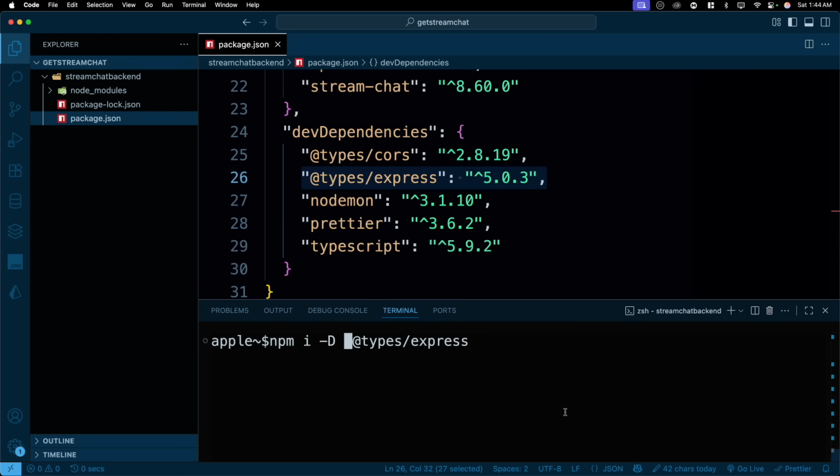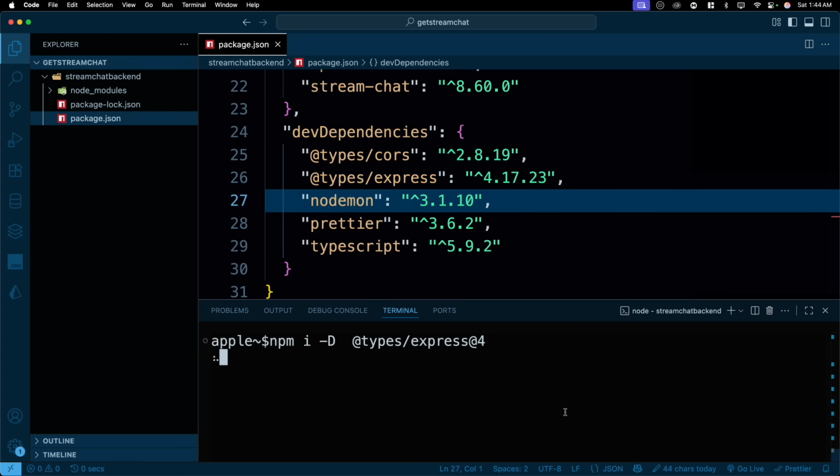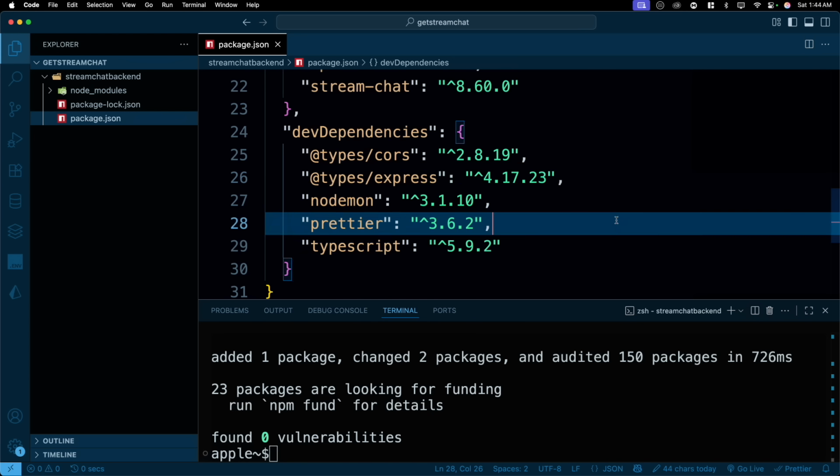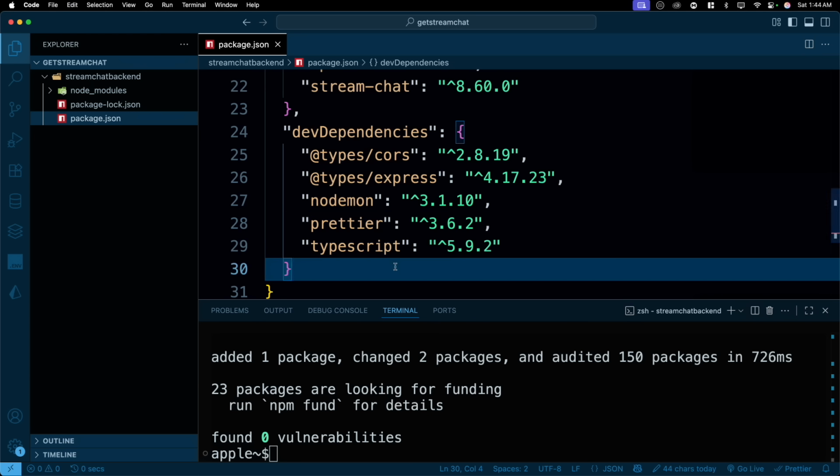So let's go ahead and remove this. Go up here and we'll say @4. And hopefully this is going to change that. There we go. Nice and easy. If you're working on version 5, Express doesn't introduce that many breaking changes, so that's okay. Now, once you're done with this, we want to have the TypeScript.